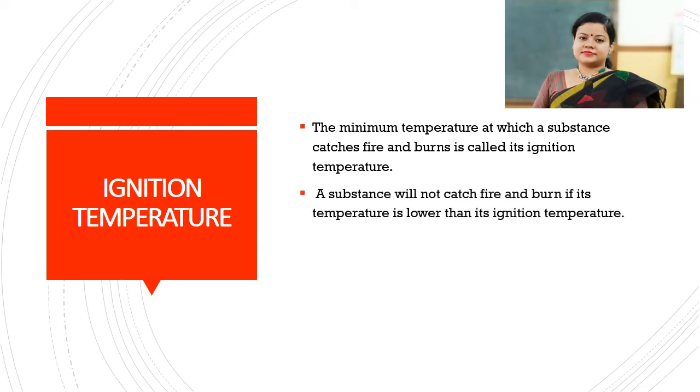A substance will not catch fire and burn if its temperature is lower than its ignition temperature. So if we take a burning matchstick and hold it near a wooden door, the door will not start burning. The reason is simple: it will not reach its ignition temperature.